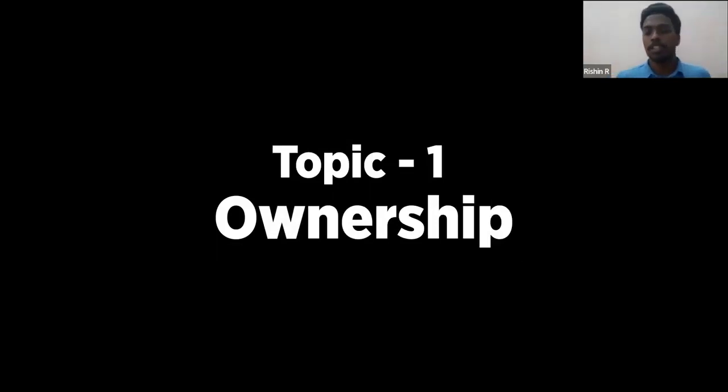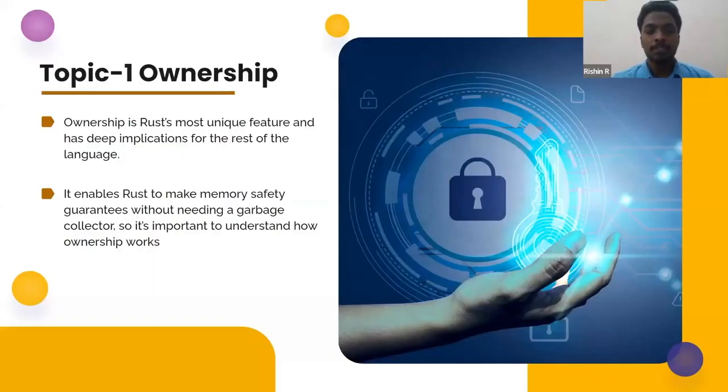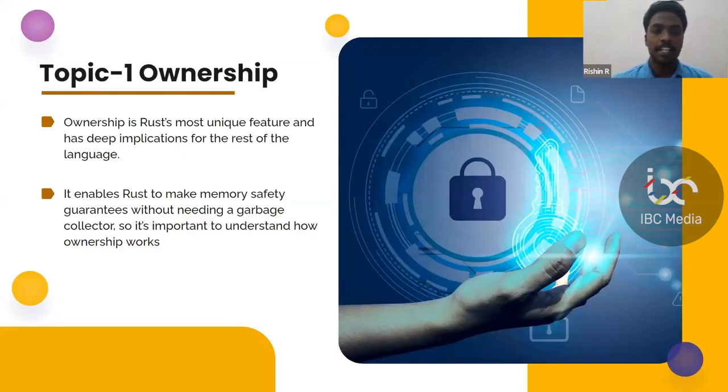Today's session, we'll be talking about ownership. Now, when you hear the word ownership, the idea is to own something. Okay, so you might be owning a house, you might be owning a car, you might be owning your clothes, anything, right? So in Rust, this is actually a feature, and what it does is it provides us with memory safety. That means ownership is a unique feature that has deep implications in the Rust language.